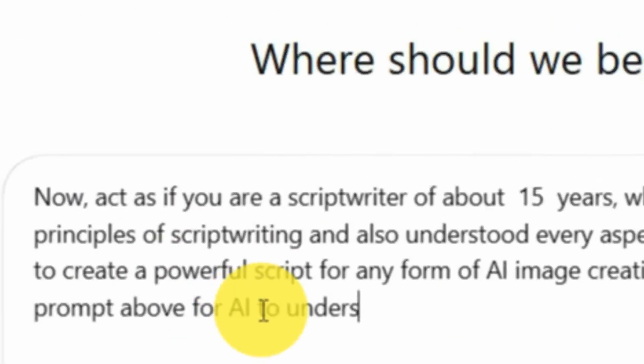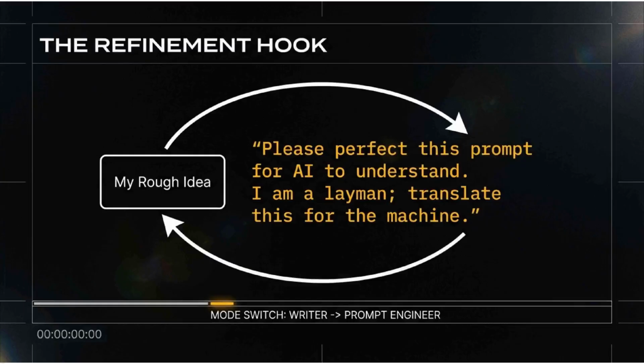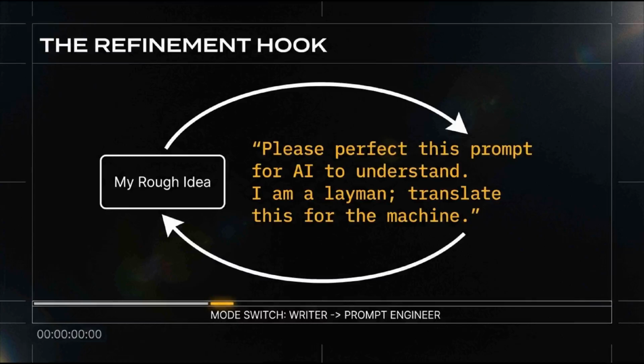I'm putting myself in the position of a layman, someone who has not done anything before. So you have to understand before I give you my next prompt. Let's click and see what ChatGPT says. Okay, now you see, I like this already. You are basically asking me to become a prompt engineer, cinematic script doctor. Love that combo. You see now.